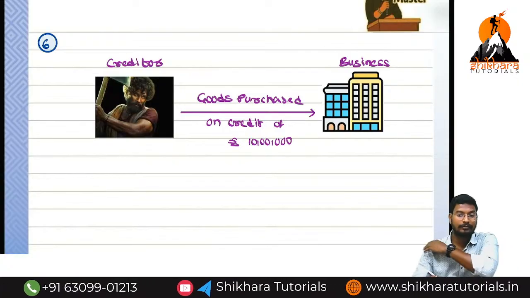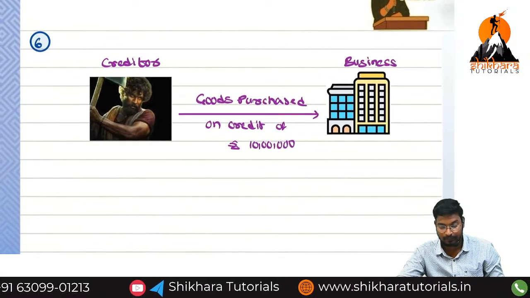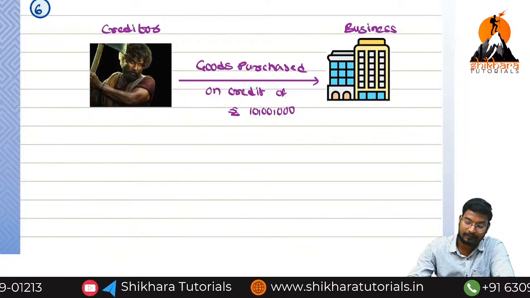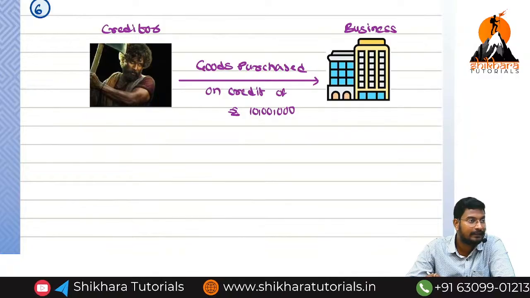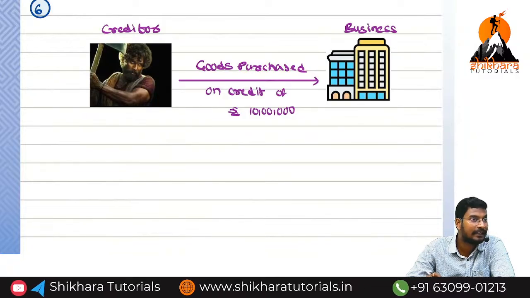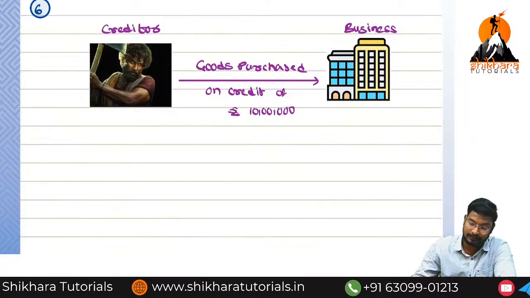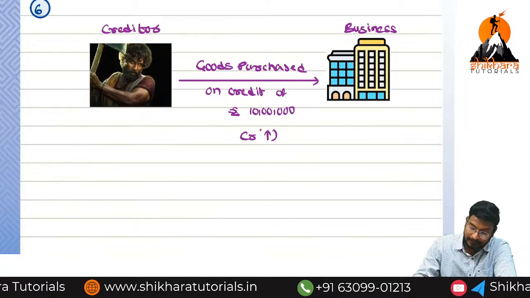What is the value of goods we have purchased? 10 lakhs. So in this situation, does the creditor value increase or decrease? Increases. Why does it increase? Now only a liability was created, which we are going to repay later. So in this situation, creditor value will increase.